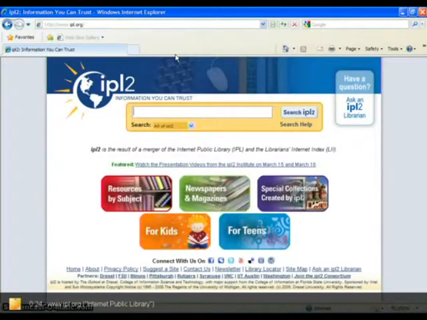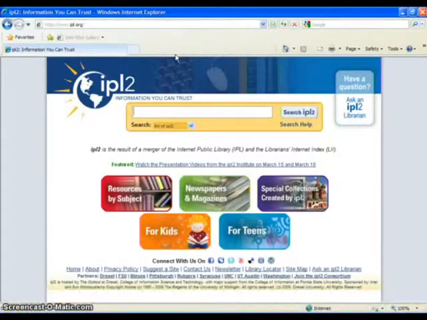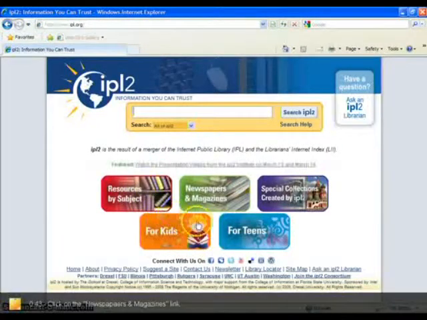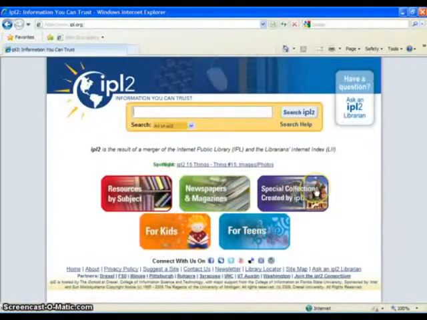You'll see when you get there, it's now IPL2, likely in keeping with Web 2.0. And this should look very familiar to you if you're familiar with the Berea High School's library website, especially the database sections. You see you can have resources by subject, there's a kids section, an area of interest for teenagers, so special collections created by IPL2. I haven't really even looked at that lately, so it might be pretty interesting.